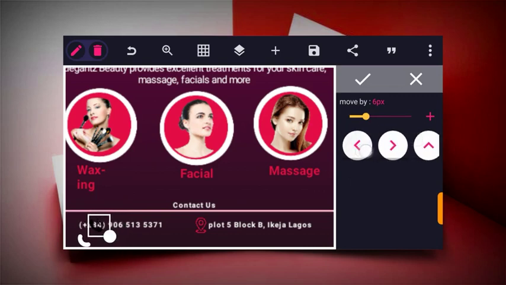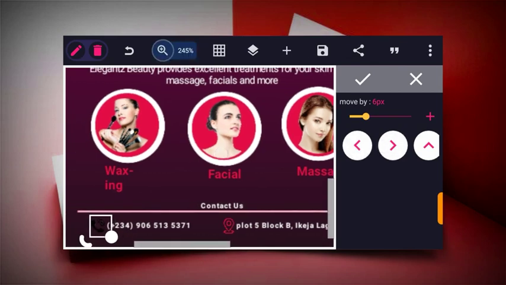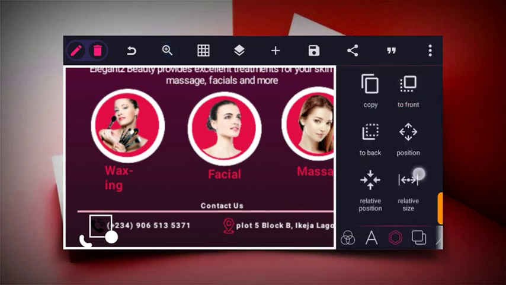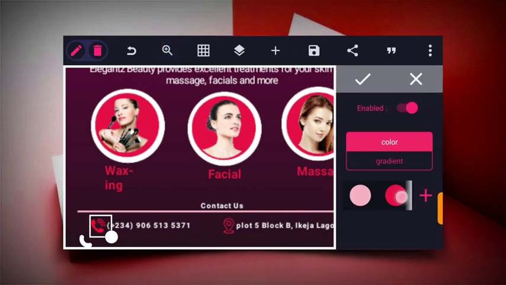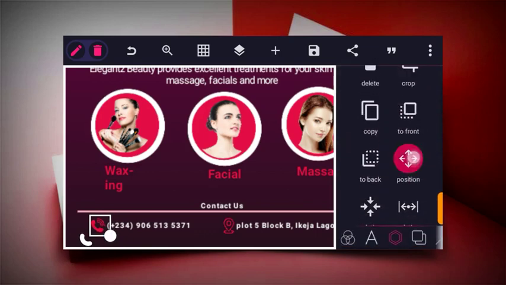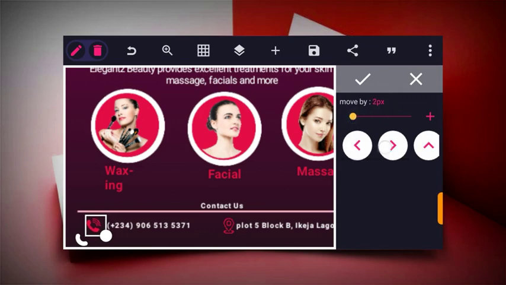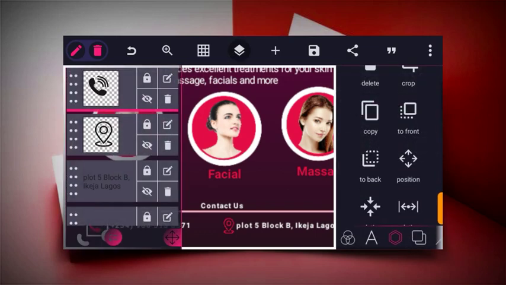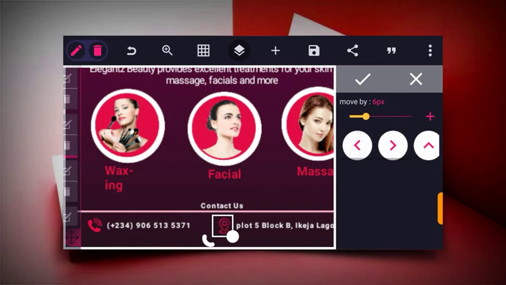And then position it close to the number, and then change the color also to the same color. So let's give it a space, and same thing to the other icon.